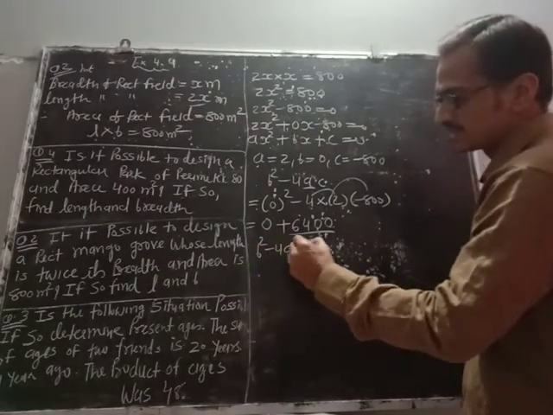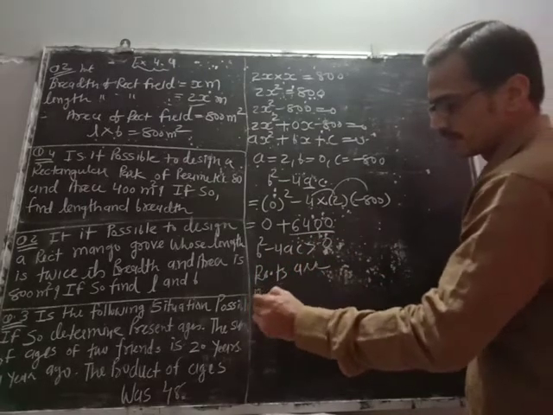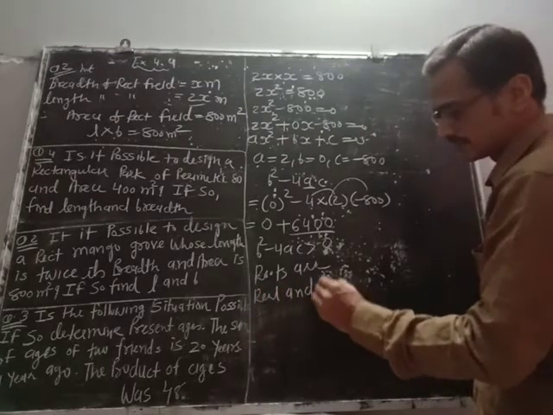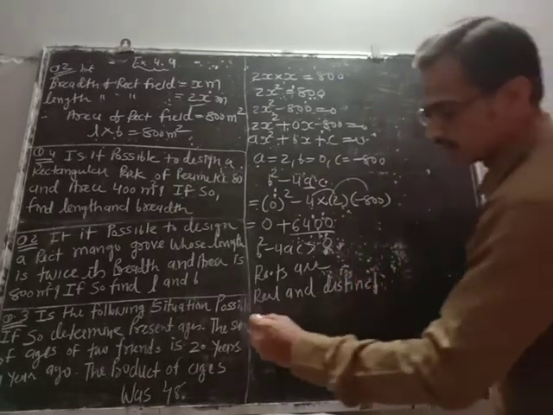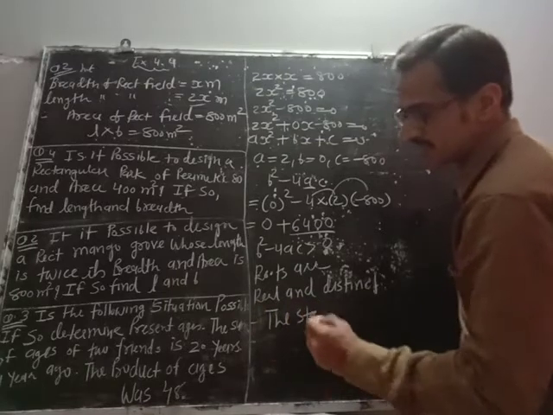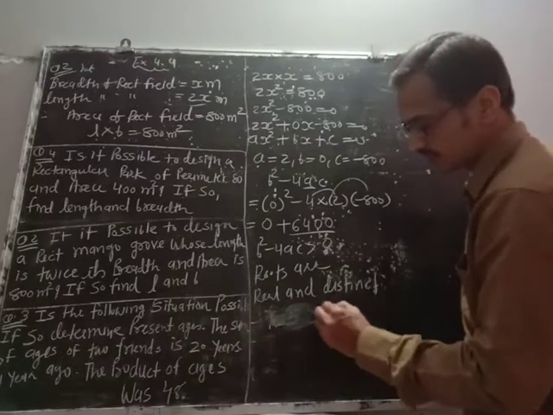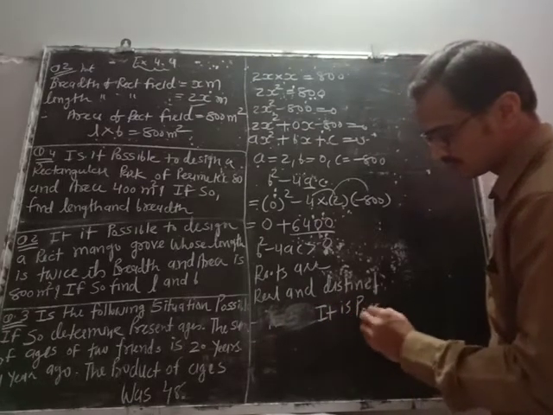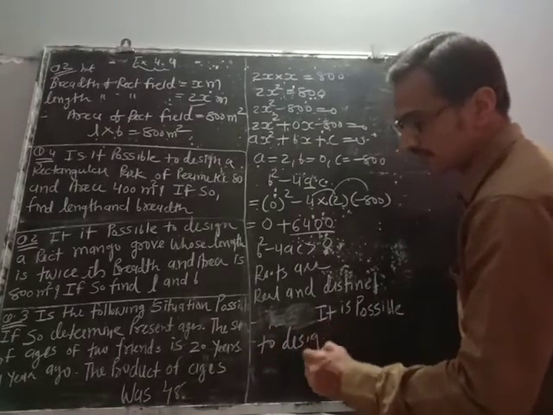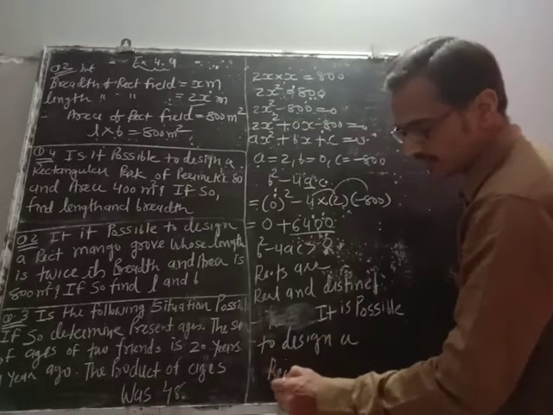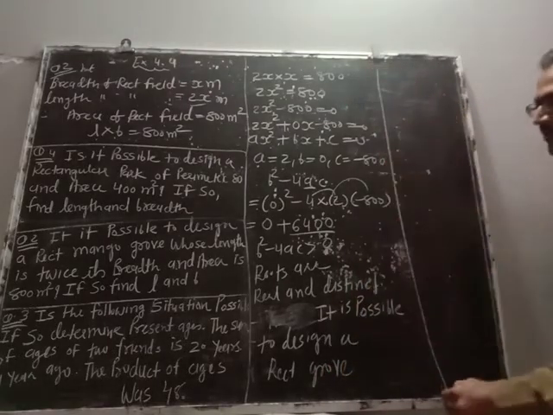So 6400 is positive, that means the roots are possible. b square minus 4ac is greater than 0, so roots are real and distinct. What does it mean? That means the statement is correct. So it is possible. Therefore, it is possible to design a rectangular grove. Now here we want length and breadth also, so we'll find the value of x.